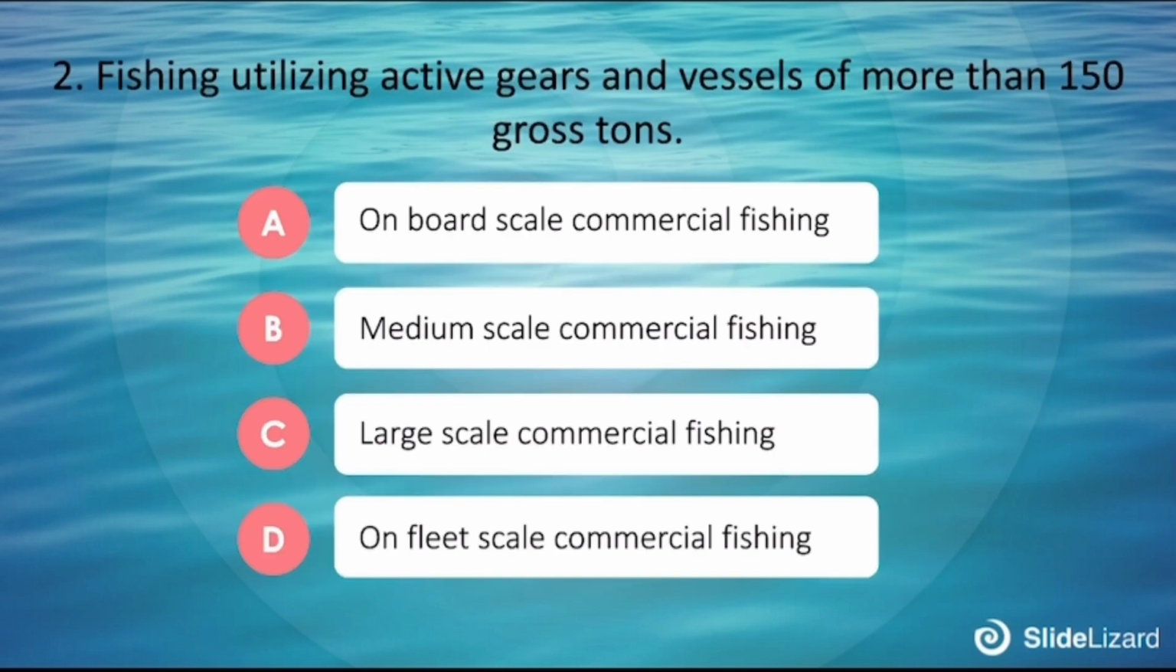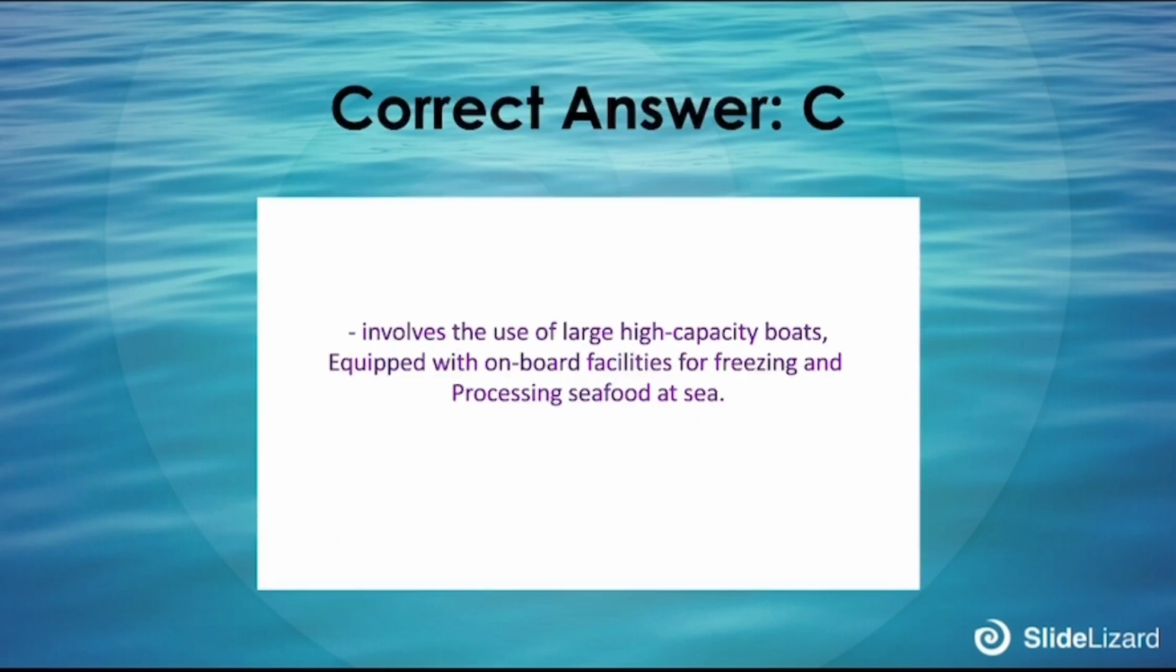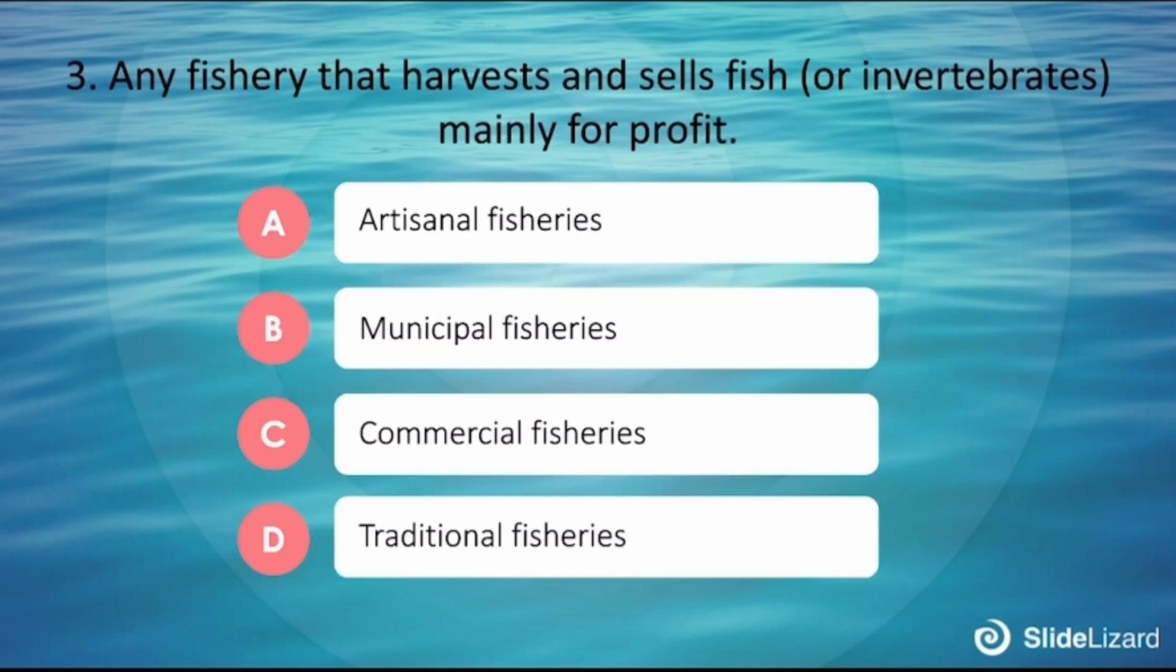environment. Number 2. Fishing utilizing active gears and vessels of more than 150 gross tons. A. On-board scale commercial fishing, B. Medium scale commercial fishing, C. Large scale commercial fishing, D. On-fleet scale commercial fishing. The correct answer is C. It involves the use of large, high-capacity boats equipped with on-board facilities for freezing and processing seafood at sea.